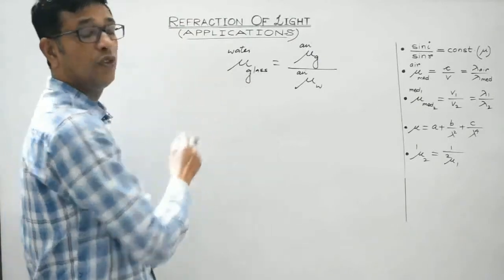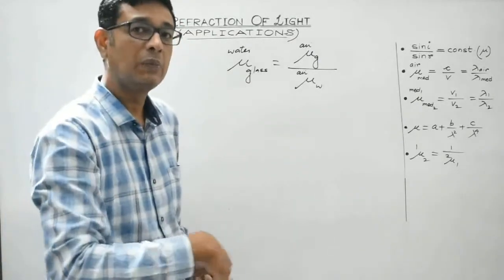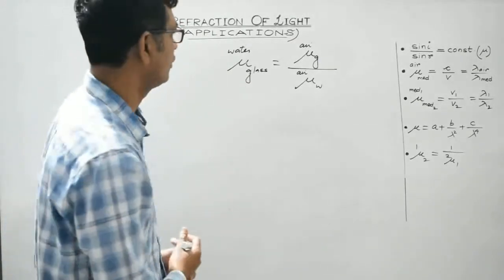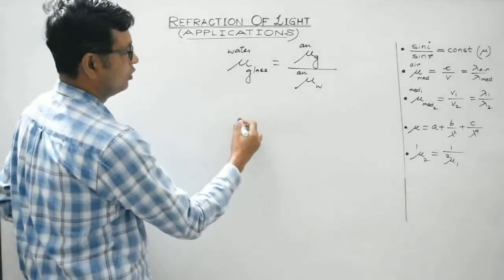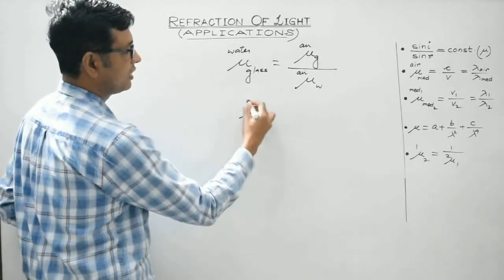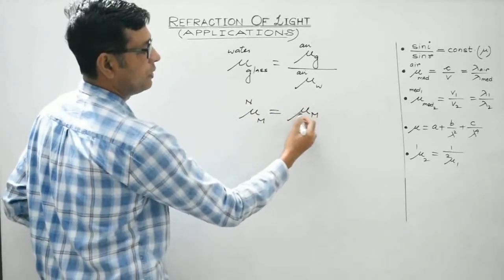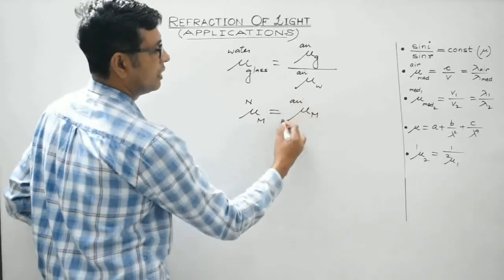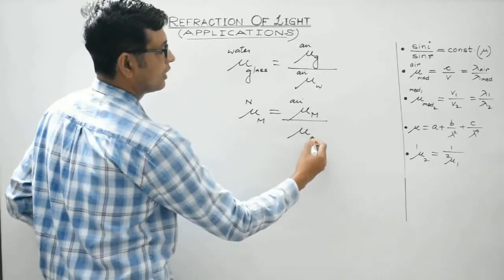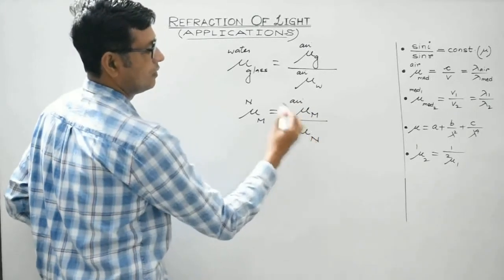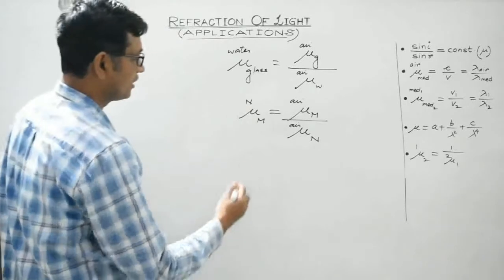This follows from refraction through multiple media, which we'll discuss in a later section. So the refractive index of medium M with respect to medium N will be given by the absolute refractive index of medium M divided by the absolute refractive index of medium N. Again, let's practice more.